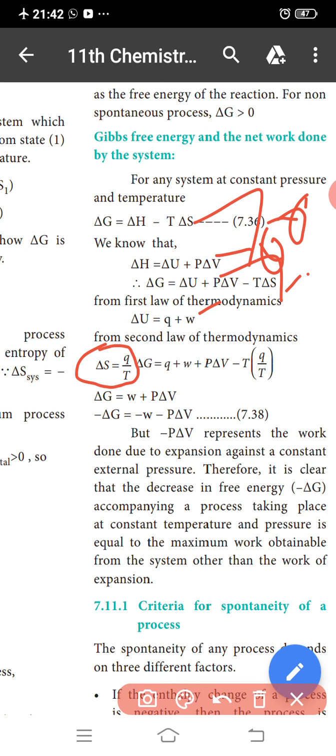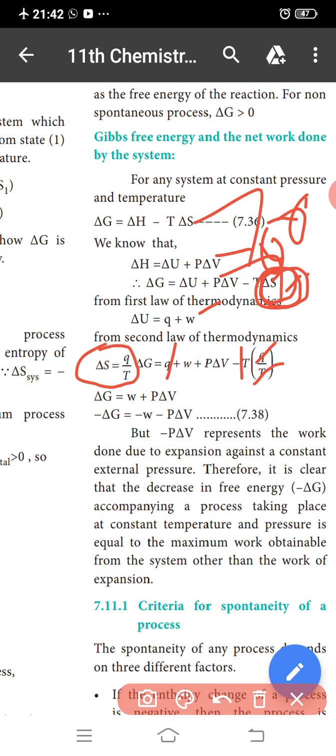So apply this formula: del G is equal to del U, which is Q plus W, plus P del V, minus T del S. The change in entropy, from the second law of thermodynamics, del S means Q by T. Apply Q by T, so the T cancels, Q cancels.